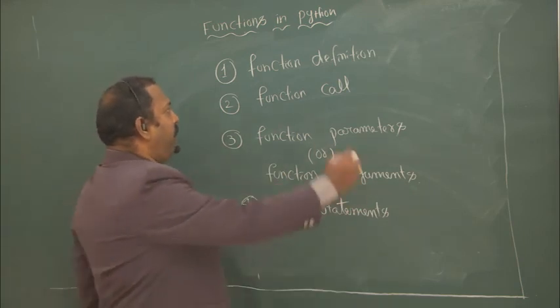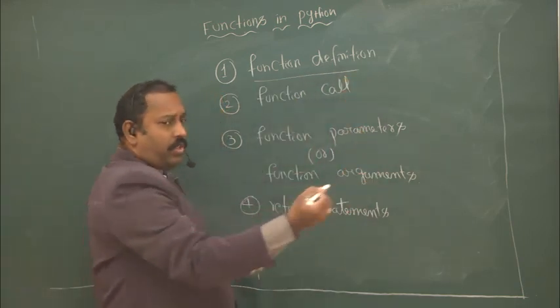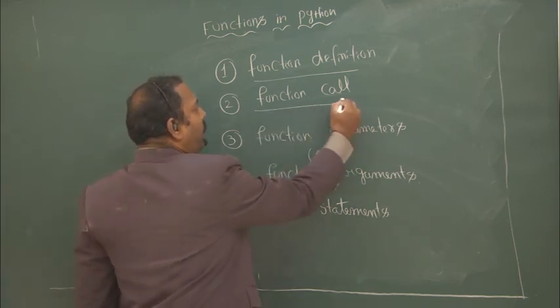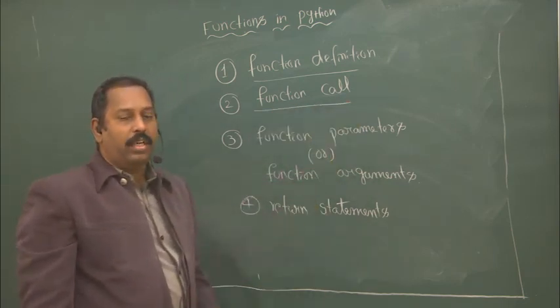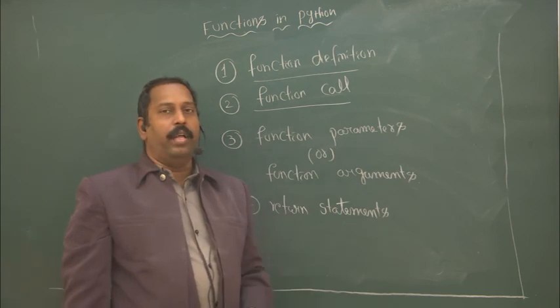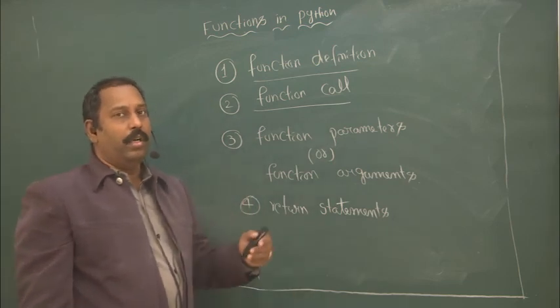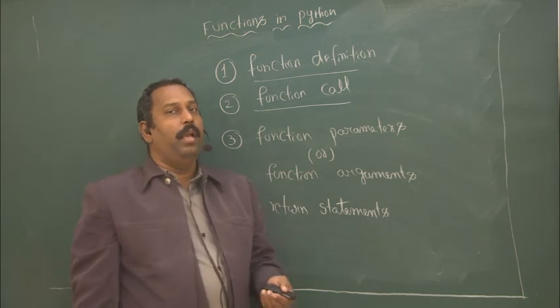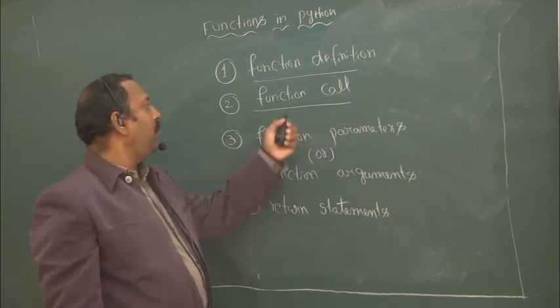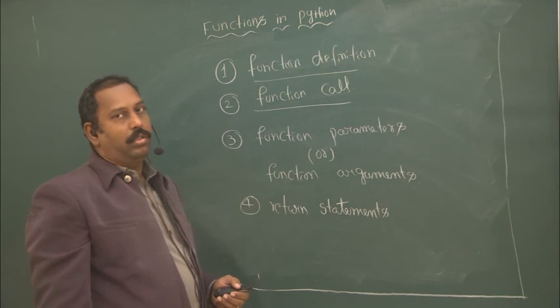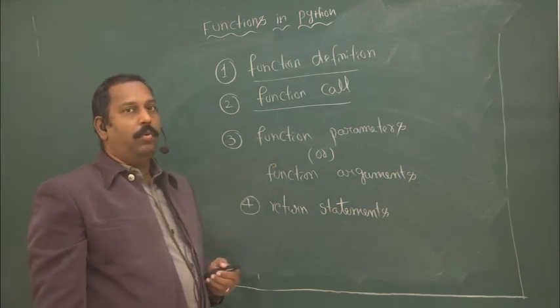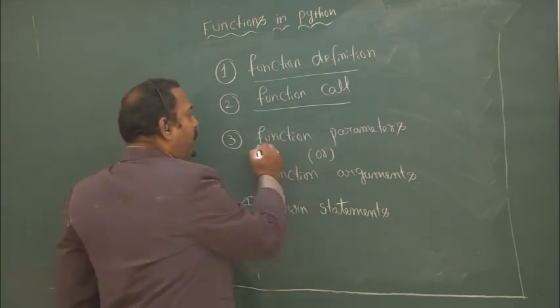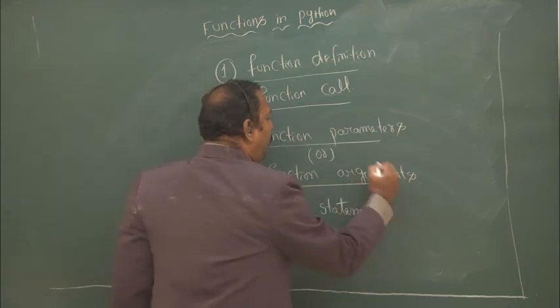So what is the definition of the function? We have to define the function, and we have to call that function. If you don't call that function, whatever function you have written will not be executed. If you call that function, then only the function will be executed. So that's why you need a function call. And next one is function parameters or function arguments.